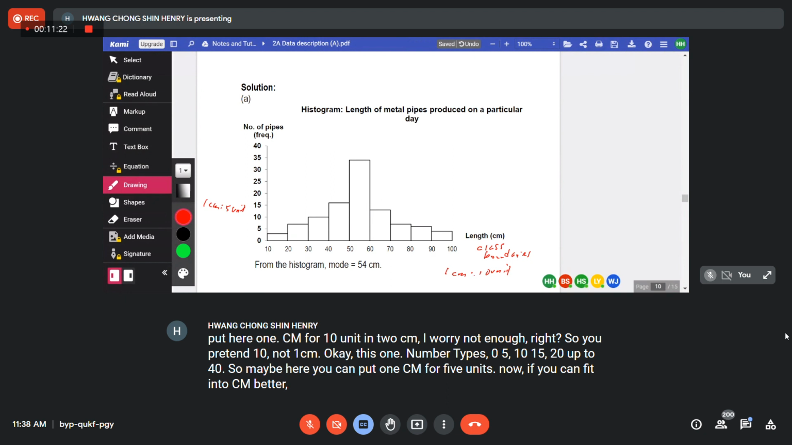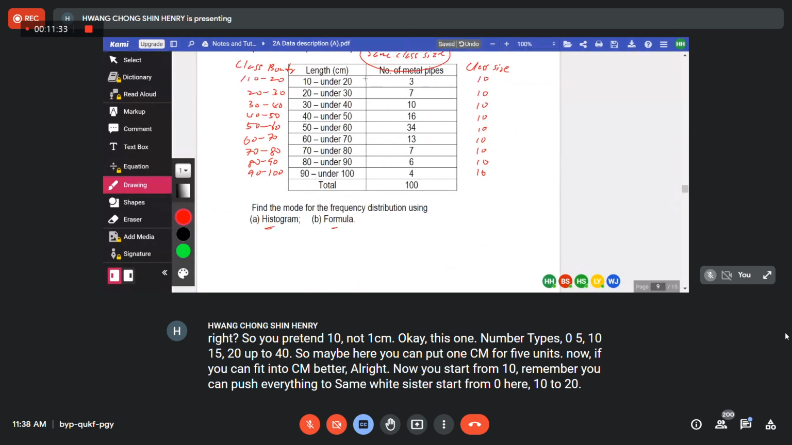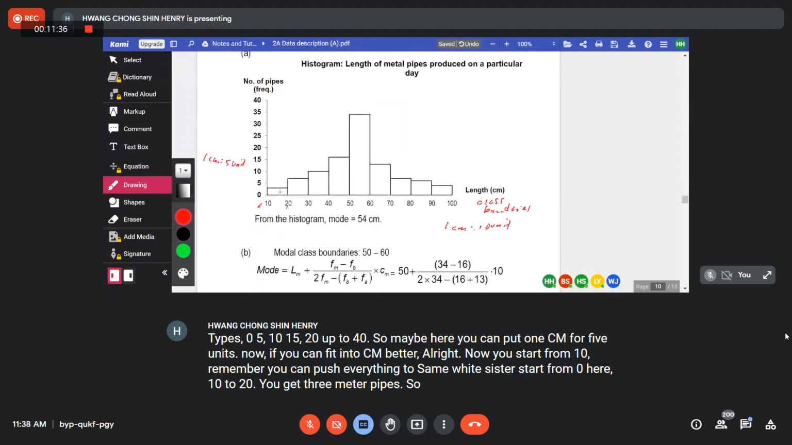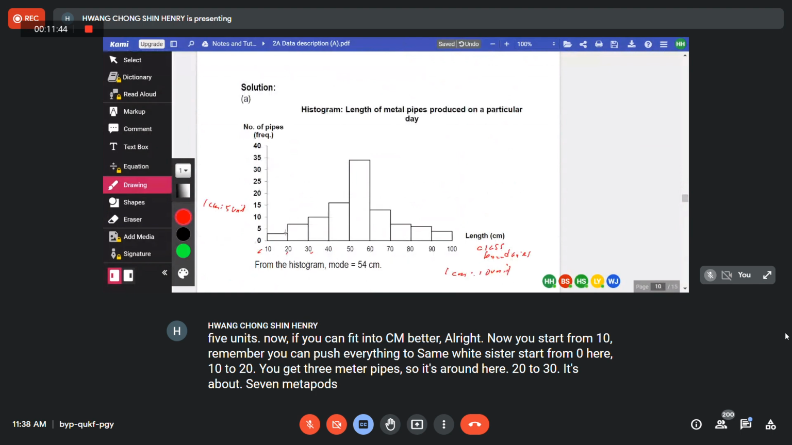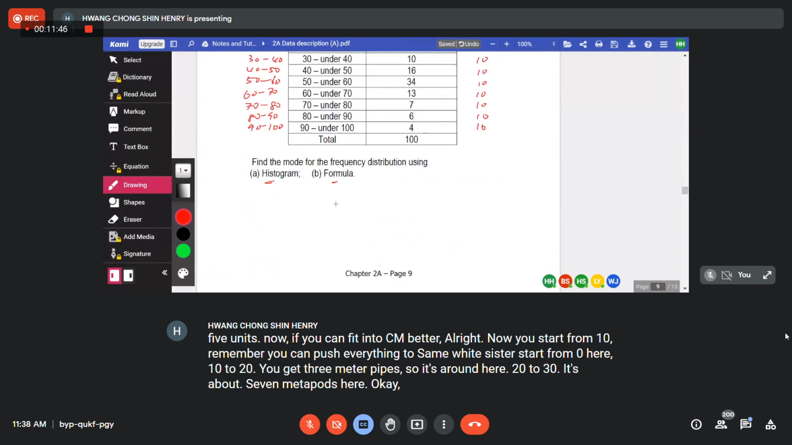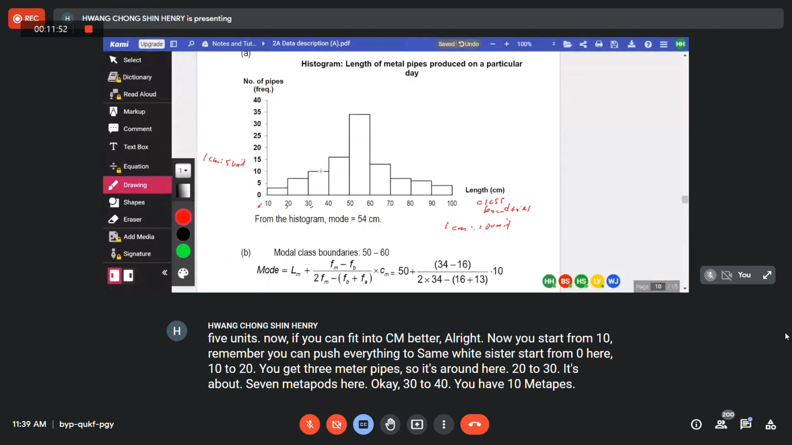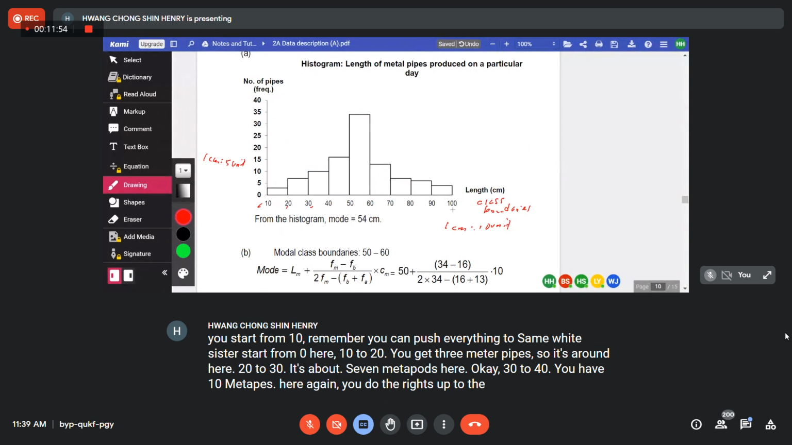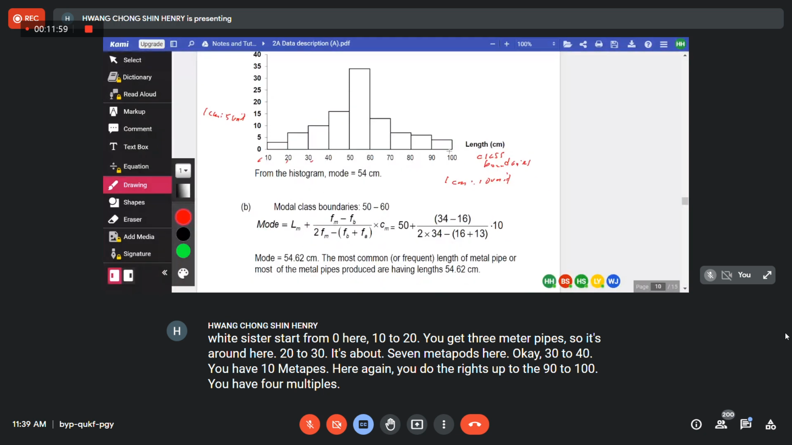All right, now you start from 10. Remember, you can push everything to same y-axis. Start from 0 here, 10 to 20. You get 3 metal pipes. So it's around here. 20 to 30 is about 7 metal pipes here. Okay, 30 to 40, you have 10 metal pipes here. Again, you do the rest up to the 90 to 100. You have 4 metal pipes somewhere around here.